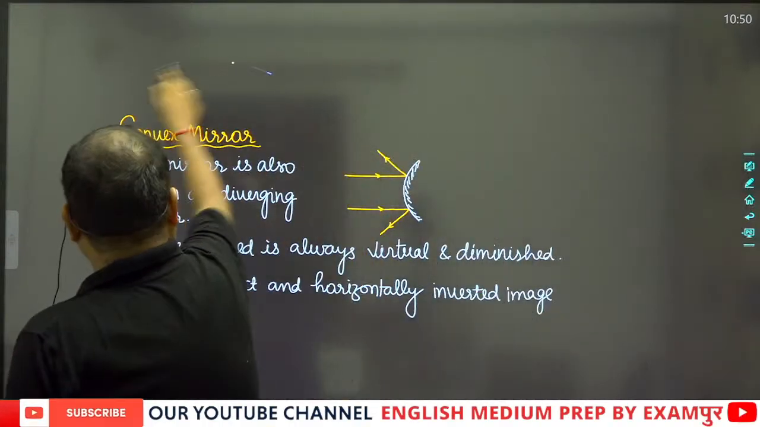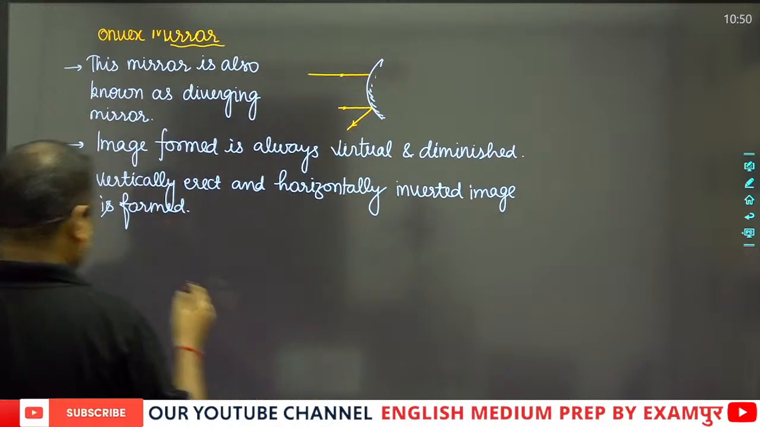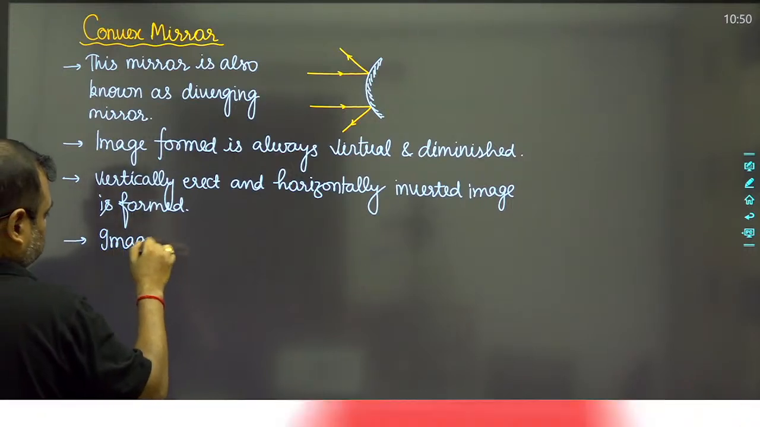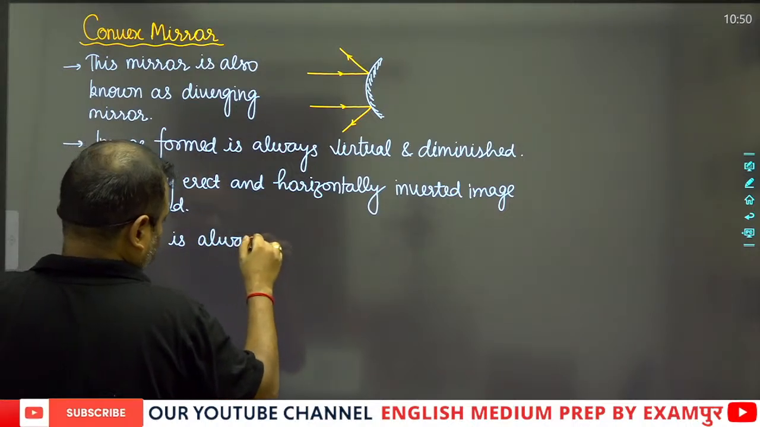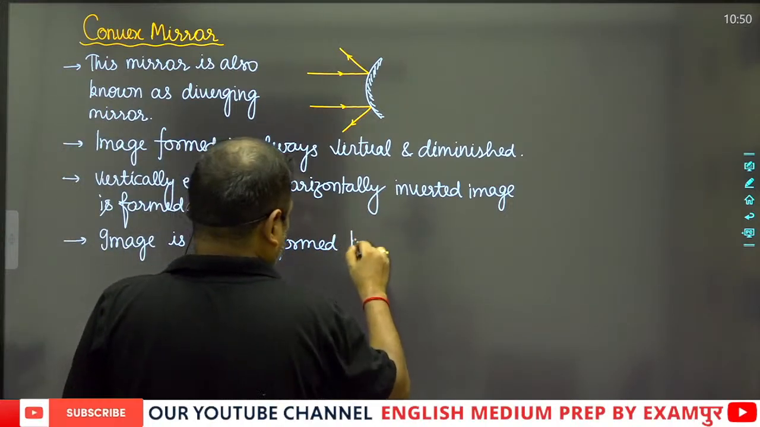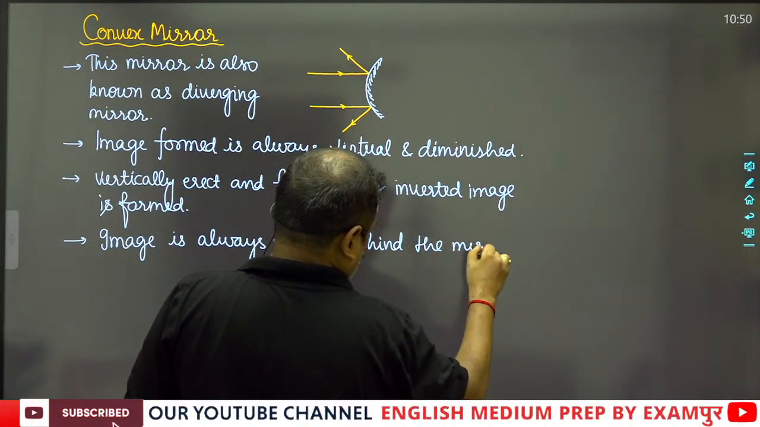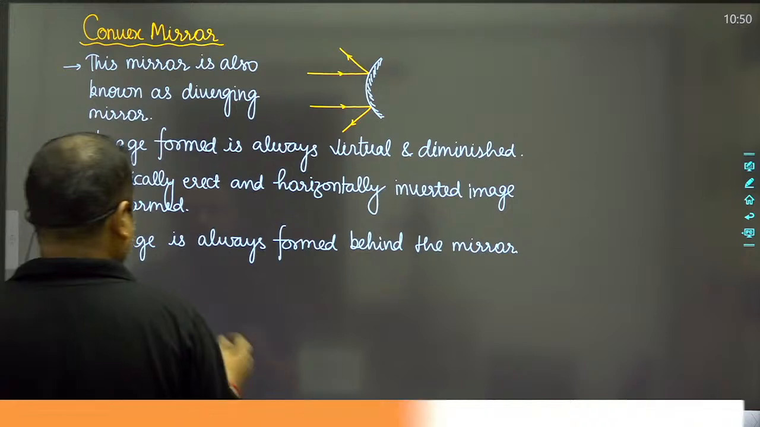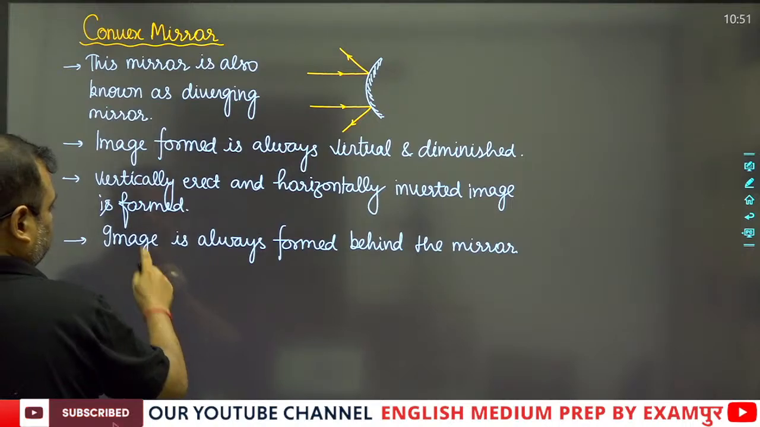And the image is always formed behind the mirror. Let us note this too. Okay, see, the image is always formed behind the mirror. So the image is formed always behind the mirror.